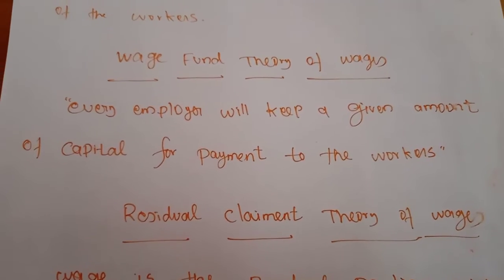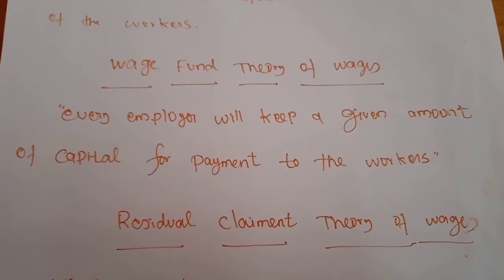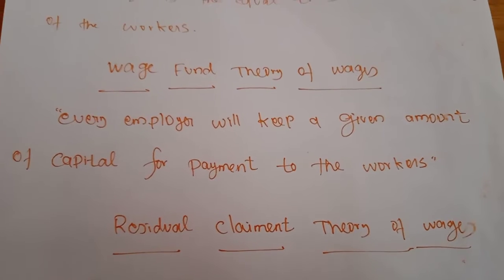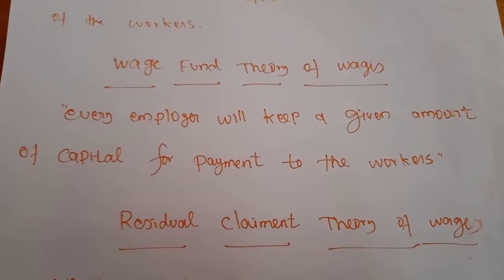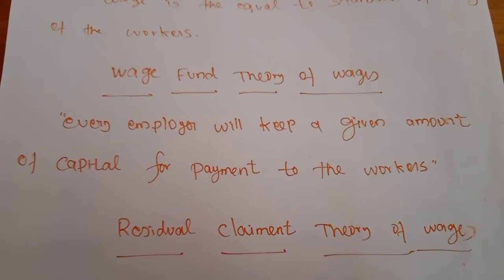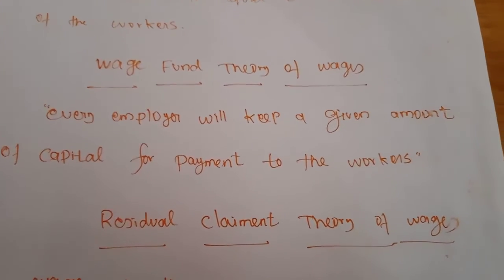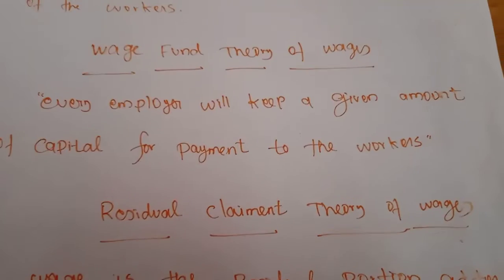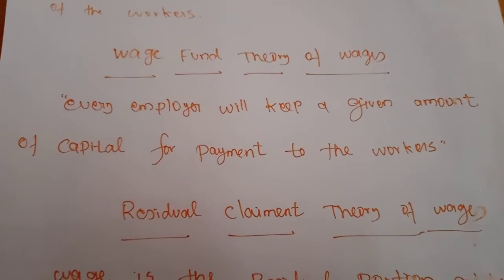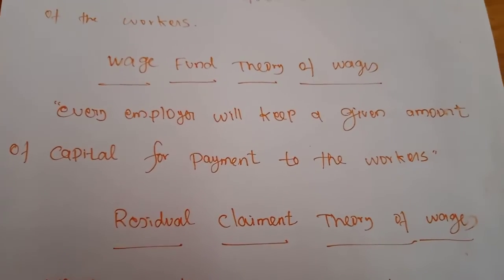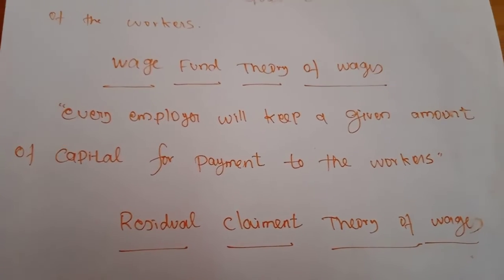Next, actually the capitalist will take away a large sum before making the payment of wages. So before making the payment of wages, he will spend more money for production purposes.